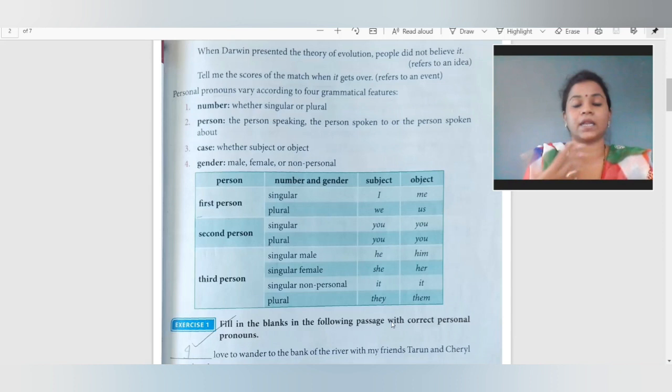If I am talking about myself, I will say I am a teacher. If I am talking about somebody else or somebody else is talking about me, they will use me. Plural है we and us. For second person singular you ही रहता, plural में भी you ही mention करते हैं. Now in third person singular male it goes he if we are using directly, and for object it goes him. Singular female, she, her. Non-personal remains it in subject or object. And plural में they, them.